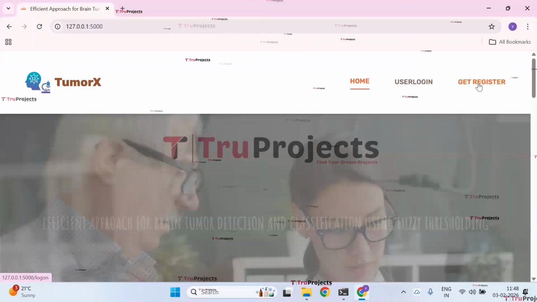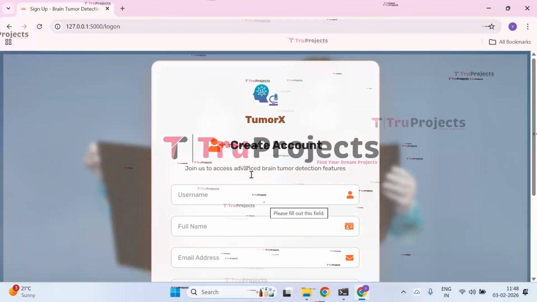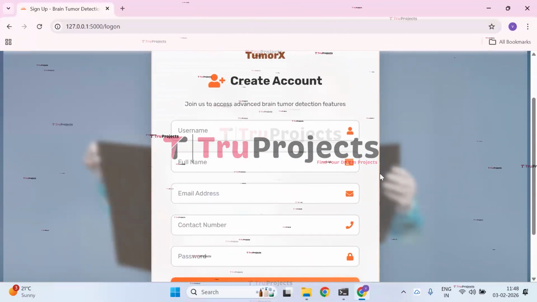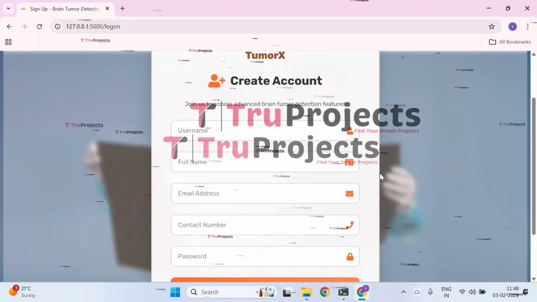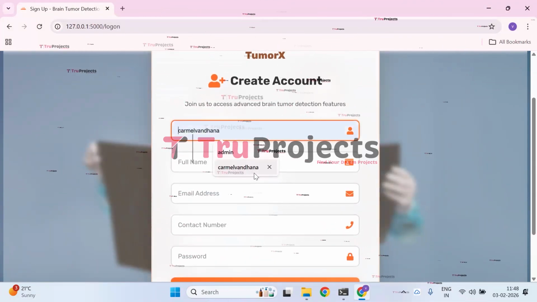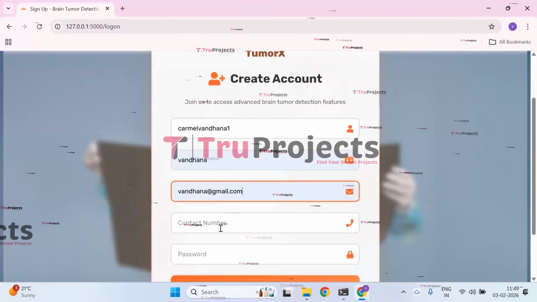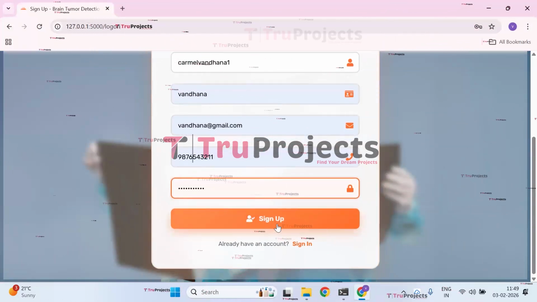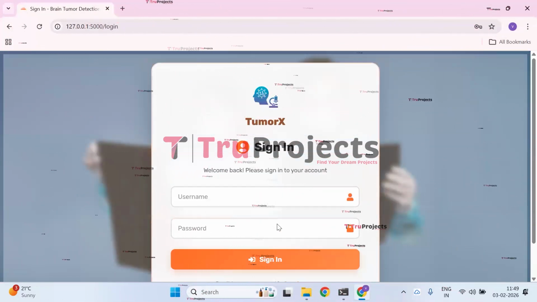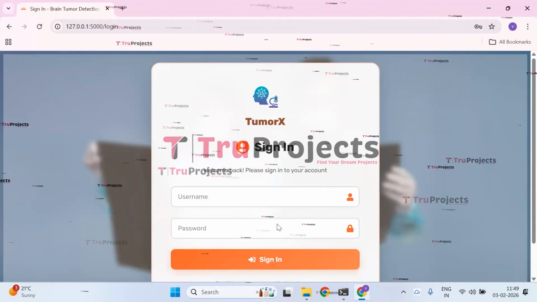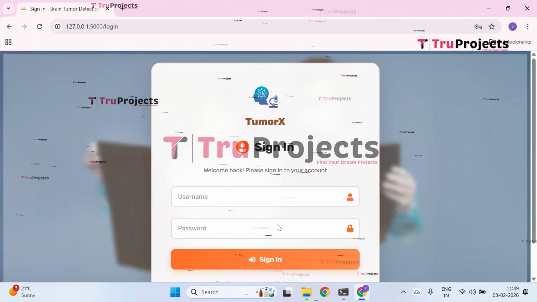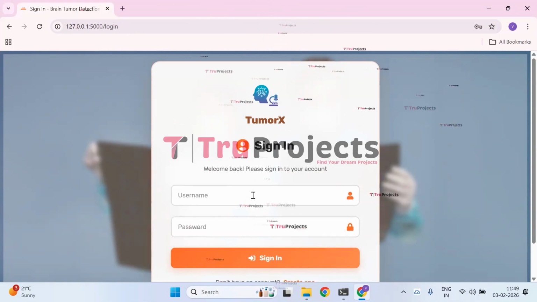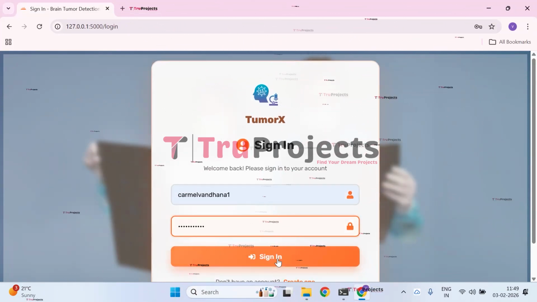Firstly, click on get register button so that the create account form will be opened where you need to enter the details and create an account for user authentication by entering the username, full name, mail ID, contact number, and a strong password. Then click on sign in so that all the given details are stored in signup.db and login.html will be opened where you need to enter the username and password to access the application. Then click on sign in.